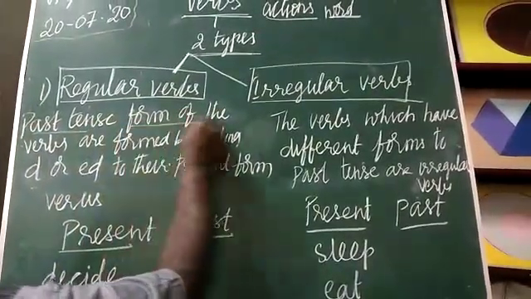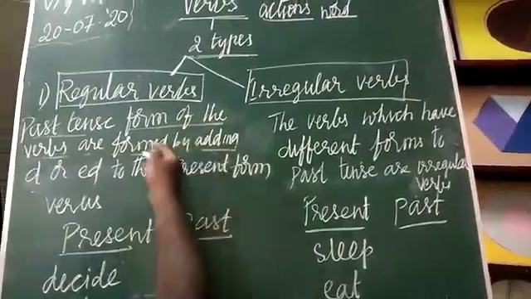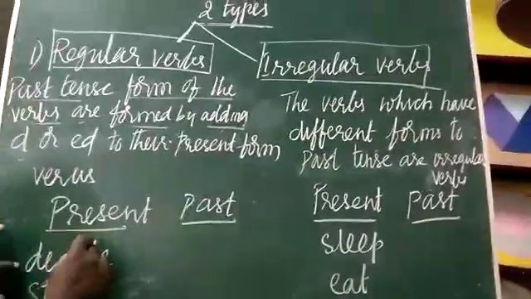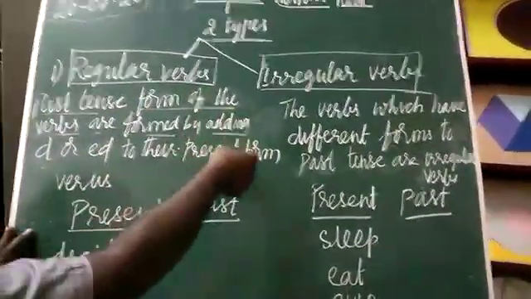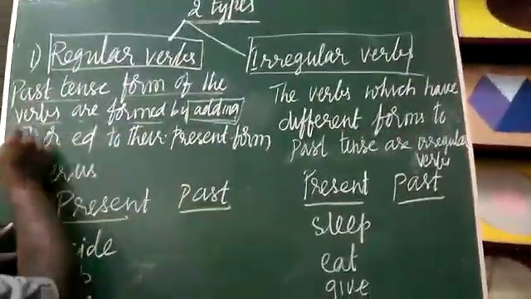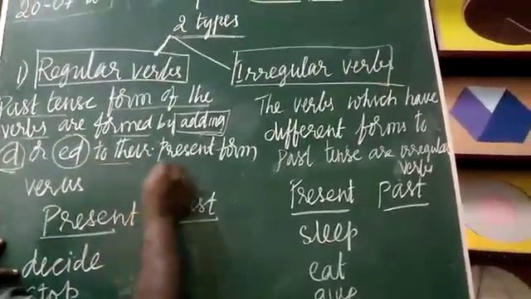Past tense forms of the verbs are formed by adding d or ed. If you take the present tense of the verb and you are changing it into past tense, you have to add d or ed to the present form.